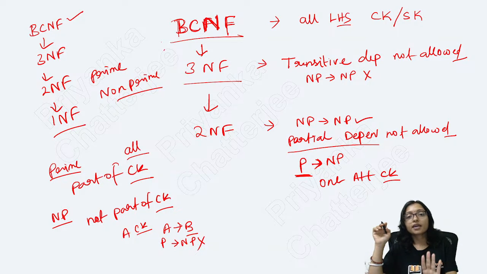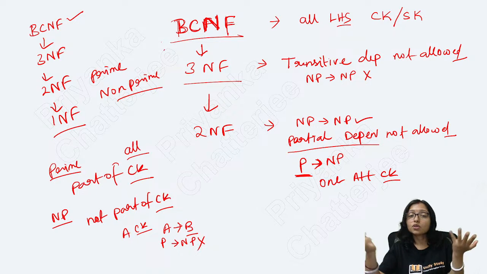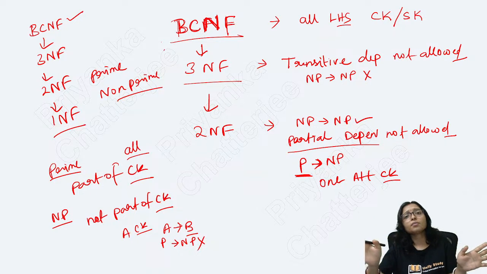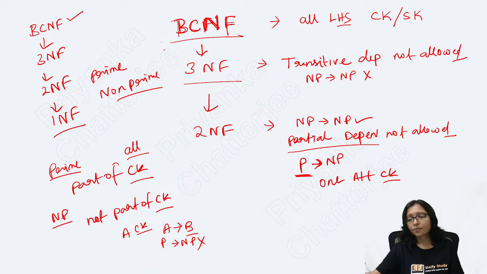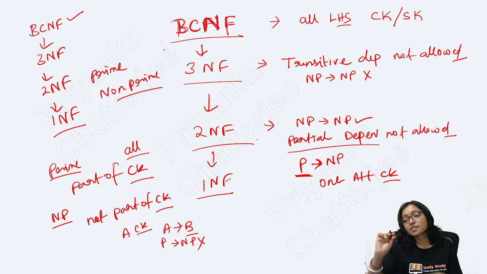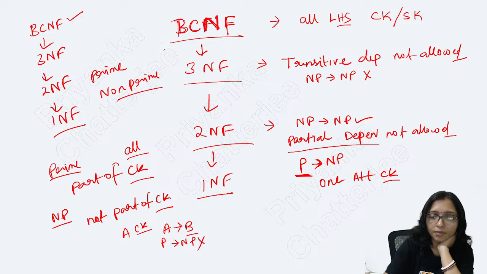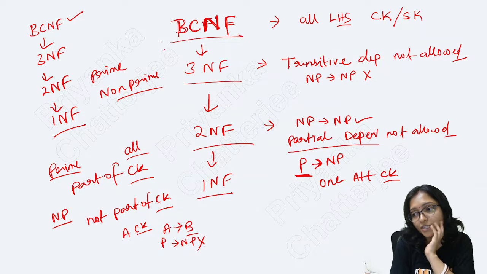Don't make a mistake here. So many students do. Ma'am, this is the prime. No, that is the candidate key. It is not the prime. It is the full candidate key. Partial dependency means part of the candidate key. Okay. Finally, 1NF: normally all relations will be in 1NF. This is the simple thing you have to remember for normalization.